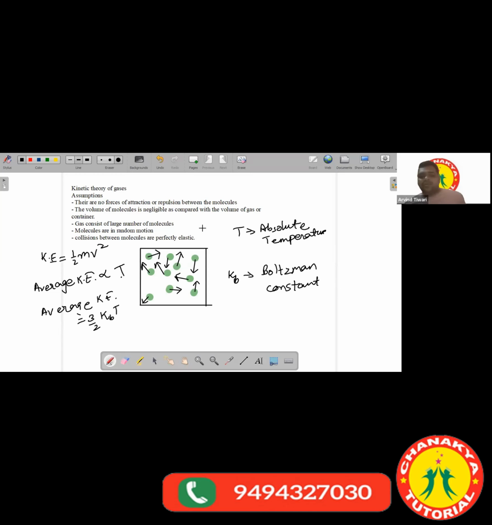I'll explain about the Boltzmann constant later. You can just remember its value. To study the Boltzmann constant, we have some other variables. Before you study the Boltzmann constant, you will need to study R, which is the universal gas constant. Then we need to study some other parameters as well. That's why I stopped on the Boltzmann constant. You can just look for its value and keep the value of the Boltzmann constant.